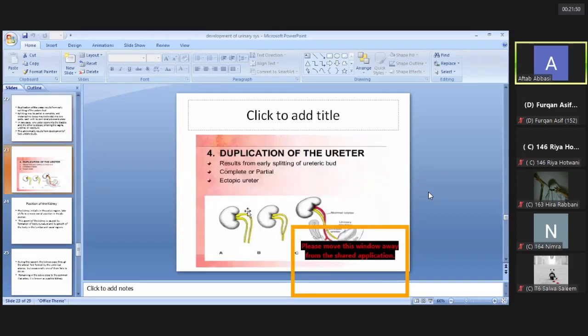So that is a complete duplication of the ureter. This one is incomplete. This shows an ectopic ureter, meaning two ureters. One opens into its normal position in the urinary bladder, and this one, indicated by a red color, is an ectopic ureter that enters either into the vagina, the vestibule, or the urethra.